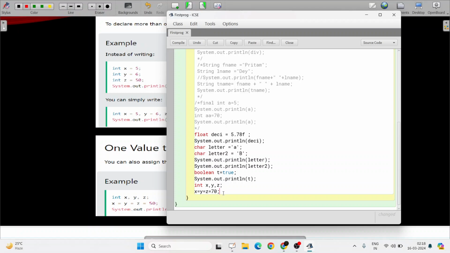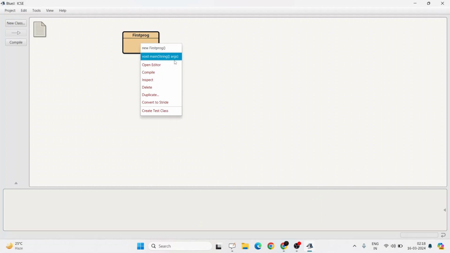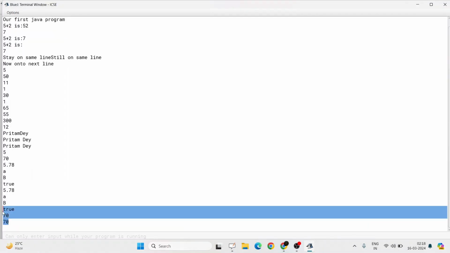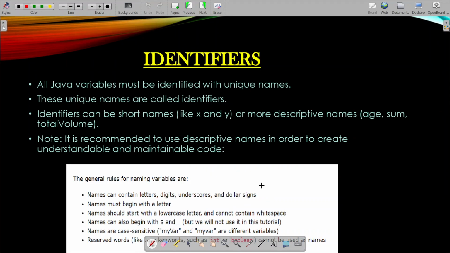Then try and put a print statement, System.out.println, print x, and again print y or z. Try it. What will happen? Same thing, same output. 70 will get printed two times, for x also and for z also. See, both times 70 is getting printed because we are printing x also and z also. So instead of writing int x equal to 70, int y equal to 70, int z equal to 70, you can declare the variable and you can initialize it like this. All right. So let's move on to the next slide.